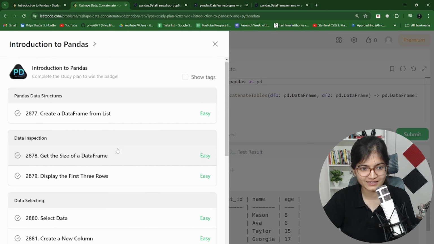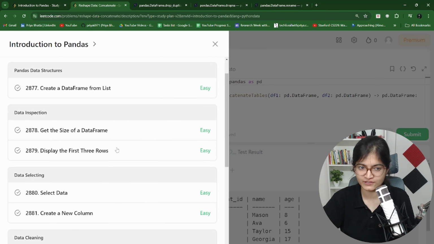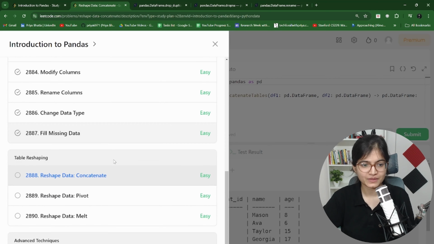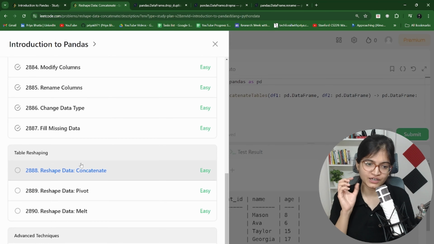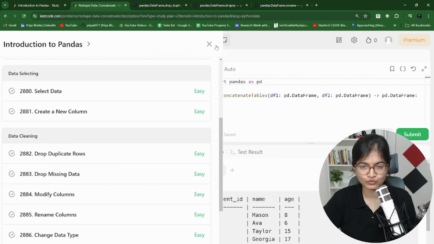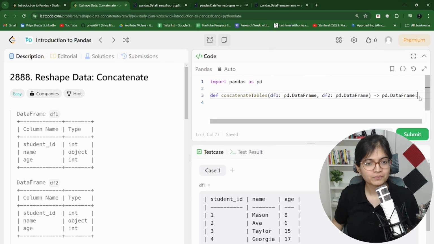Till so far, you can see, right, we have finished our 4 modules. Oh, superb. Data structure, inspection, selection, and cleansing. Now, the only 2 modules left are reshaping and the advanced techniques. And let's see whether we will be able to fulfill that part as well or not.